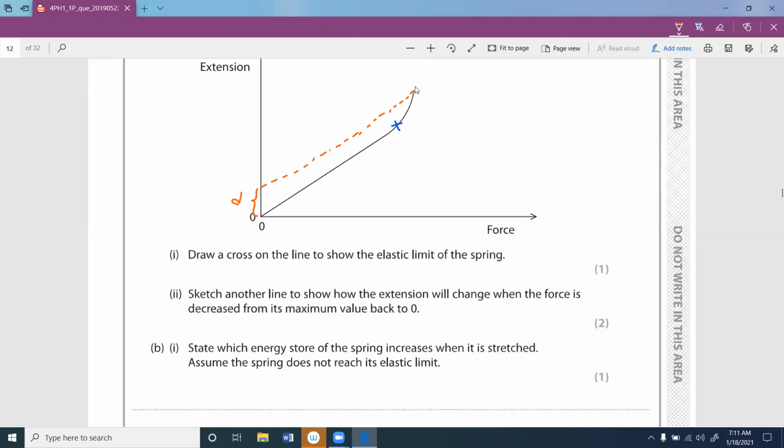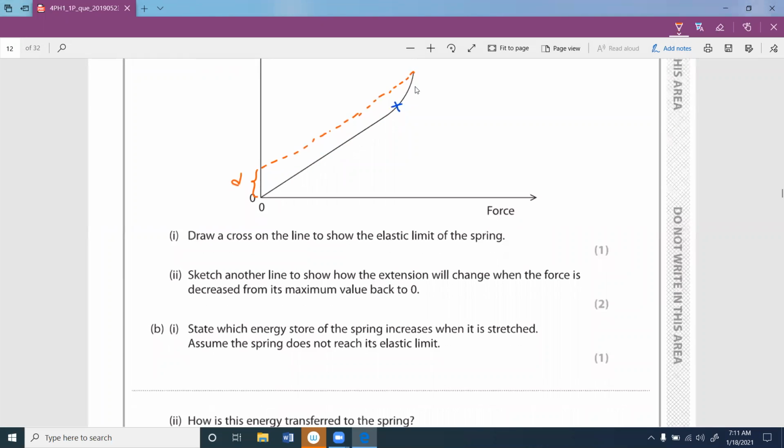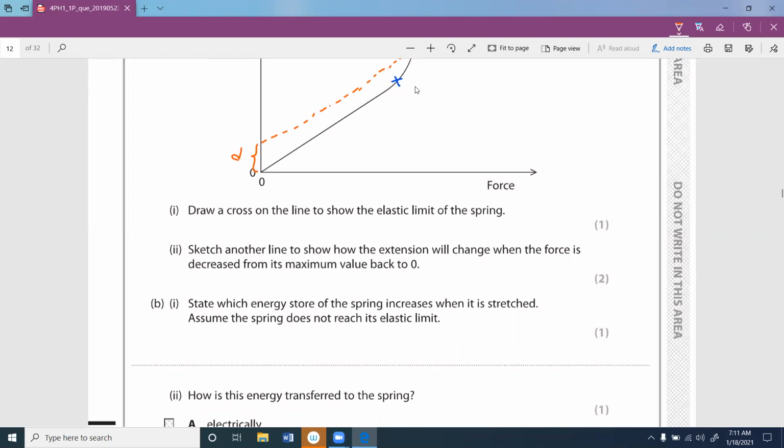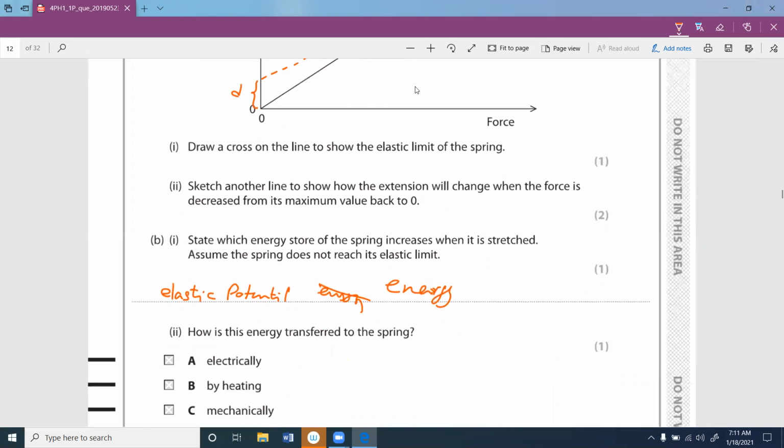State why the energy stored in the spring increases when it's stretched, assuming that the spring does not reach the elastic limit. So in this case, if you stretch it, the amount of energy stored is, you can say, elastic potential energy.